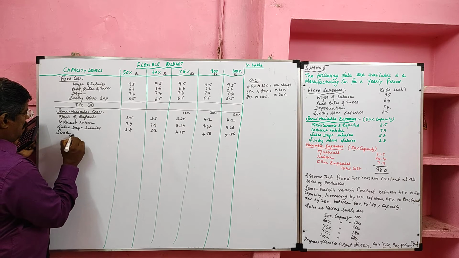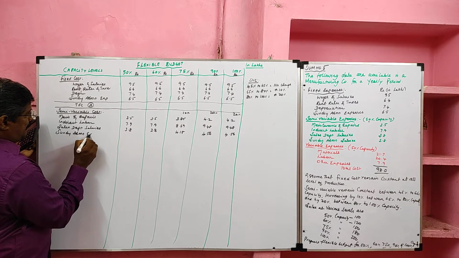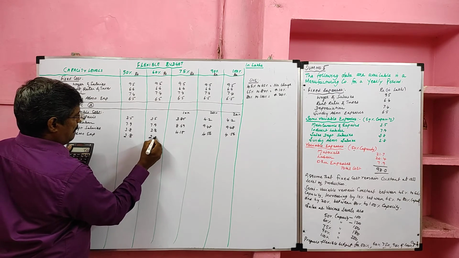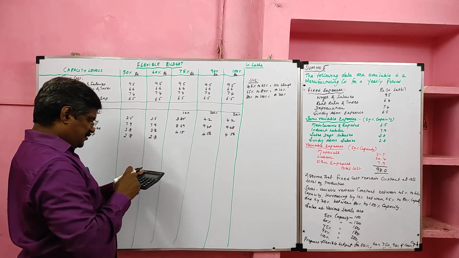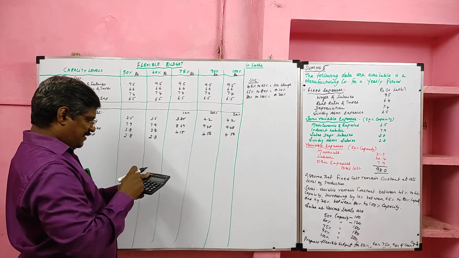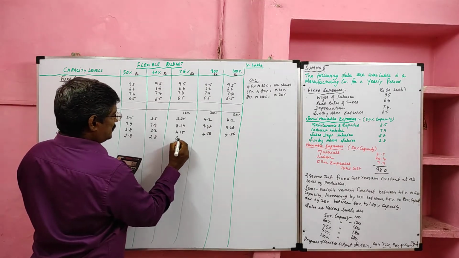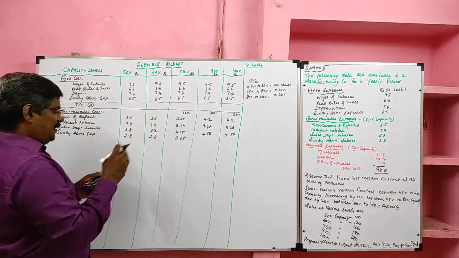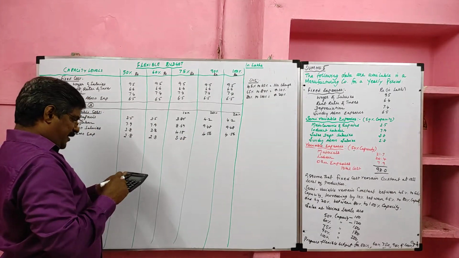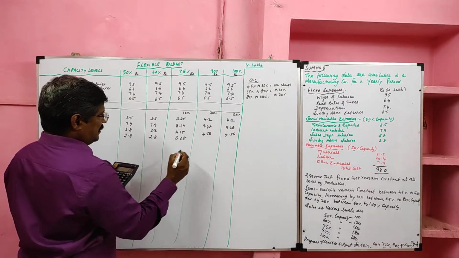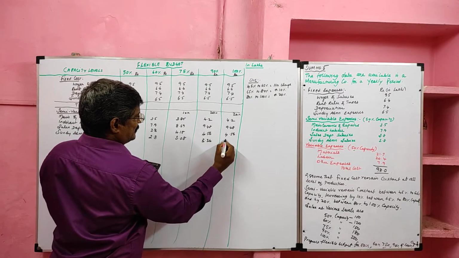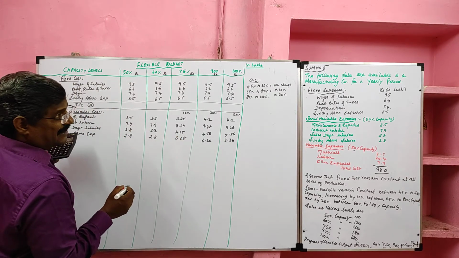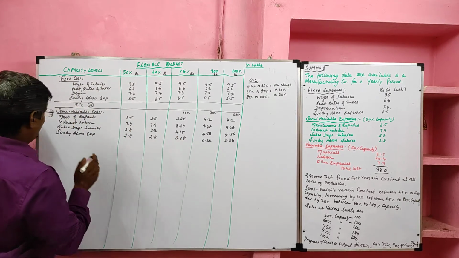Sundry administration expenses value 2.8. Here we have to increase 10%. So 2.8 plus 10% we have to increase, 3.08. When it comes to 90 and 100, we have to increase 20% from the basic. 2.8 plus 20%, 3.36.